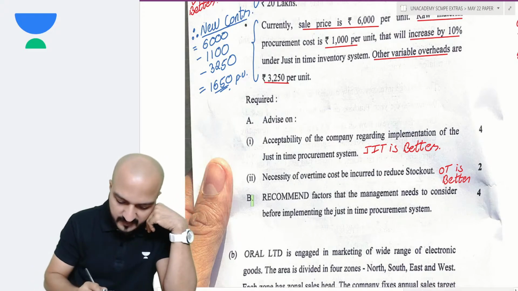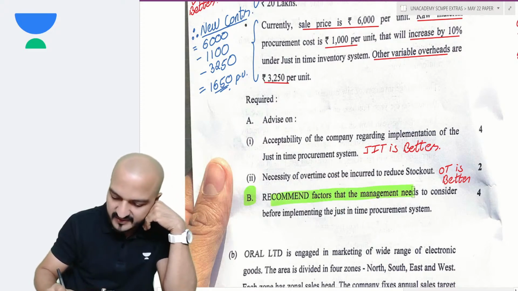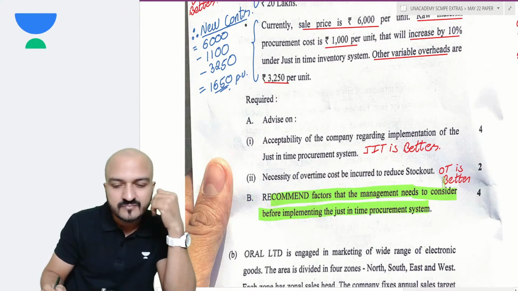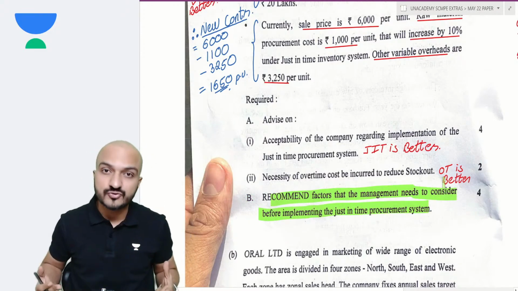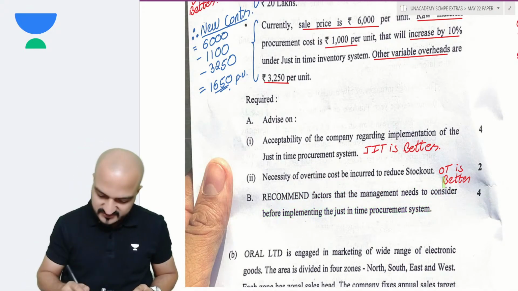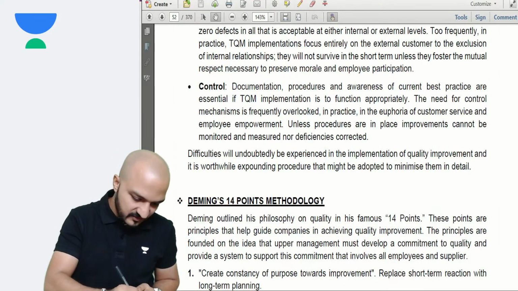And the last part here, recommend factors that management needs to consider before implementing JIT. Before implementing JIT, what factors should you consider? This is basically prerequisites of JIT. This is again directly from my book.